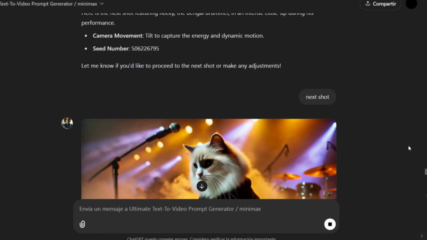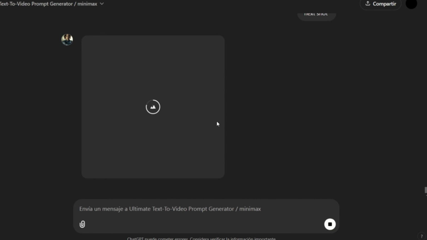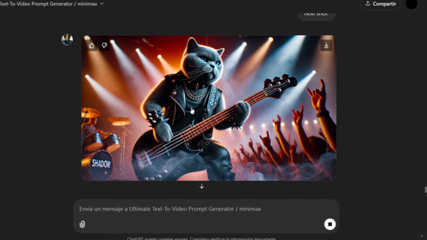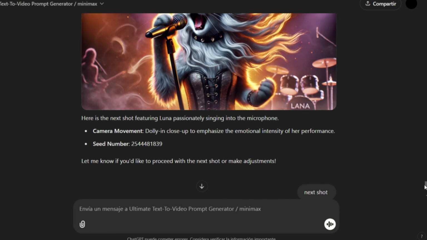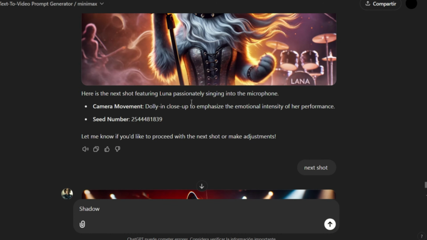Additionally, I'll attempt a combined scene featuring Shadow and Luna together. If the system successfully integrates both characters into one frame with all the necessary details, I'll confirm the output.